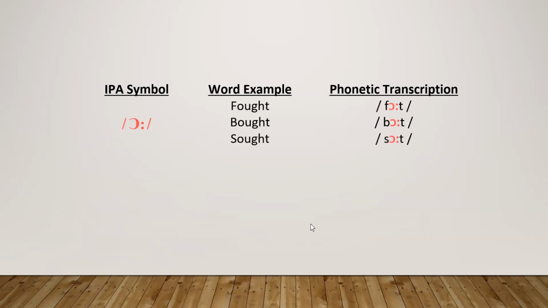Next one. Last sound. O is called O. O, as in fought, bought, sought. Look at the phonetic transcription. F from here. And for O sound, I have taken this IPA symbol in the center here. And then T from here. Fought. In the same way, bought. In the same way, sought.